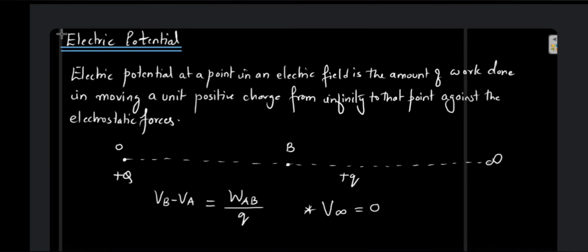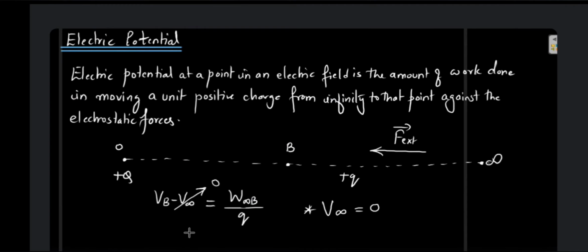It will be VB minus V infinity, potential at infinity, because the work is being done in moving the charge from infinity to point B. The external force is being applied to move the charge from infinity to B. So work done to move the charge from infinity to B divided by the charge itself, that is Q.